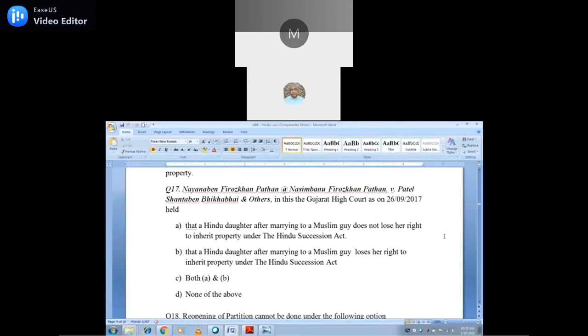Suppose the daughter married another Muslim guy. That a Hindu daughter after marrying can inherit under the Hindu Succession Act. That is the answer. No, she does not lose her rights, sir, even though she married a Muslim guy. Not only Muslim, but any other. Any other, why Muslim? Both A and B? No. None of the above? No. The right answer is A.